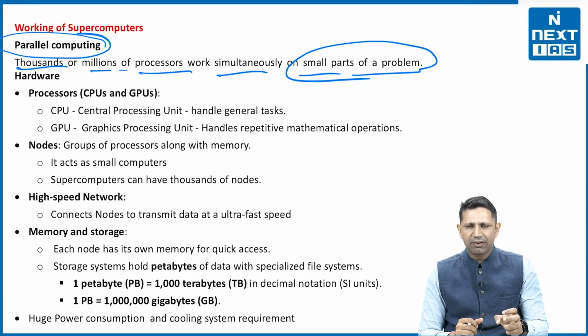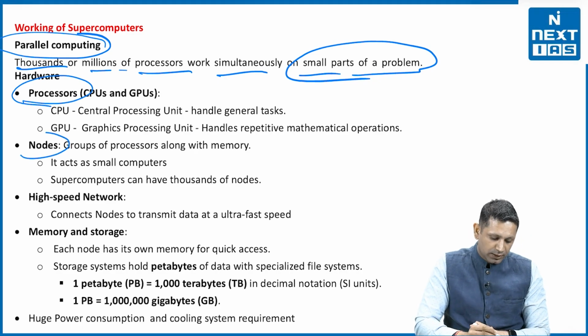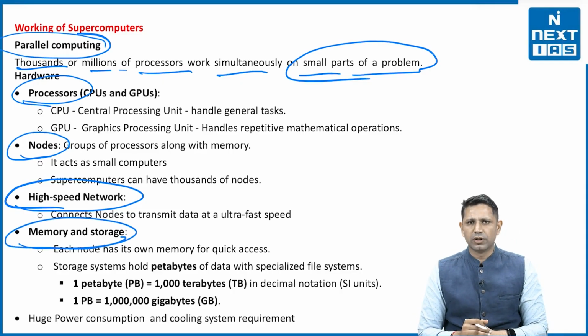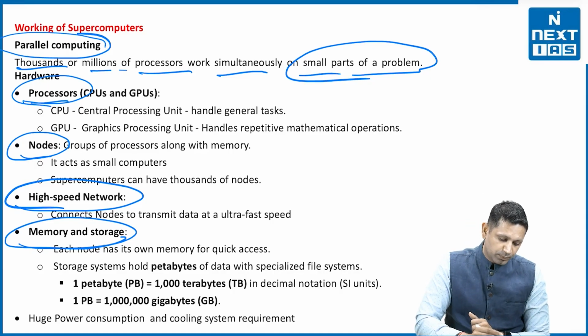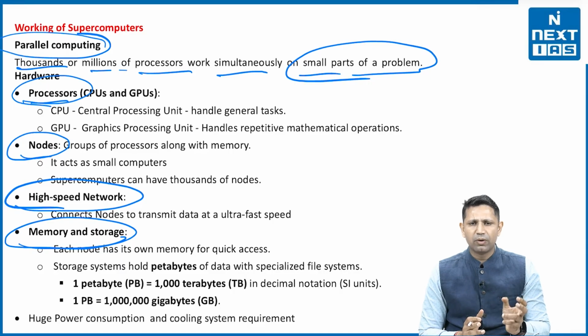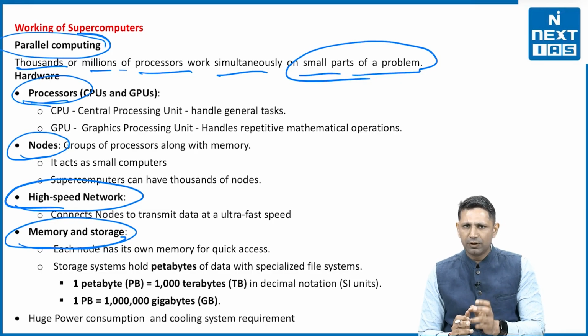Now let's see the hardware and the software part. Hardware is having first of all processor, then it is having nodes, then it is having high speed network, and lastly memory and storage. So these are the four elements in the hardware part. So first of all processors. So basically there are two kinds of processors. One is CPU and one is GPU. CPU is the central processing unit. GPU is the graphics processing unit.